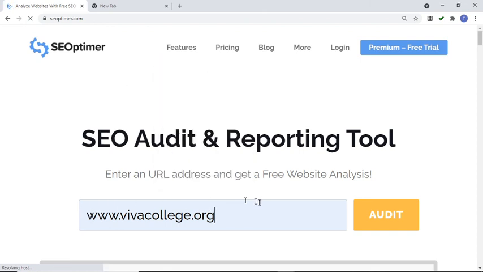Here are you able to see the yellow button? Before that you can see one text box. In that text box, type the URL. So our college website URL is www.vivacollege.org. Then click on audit.